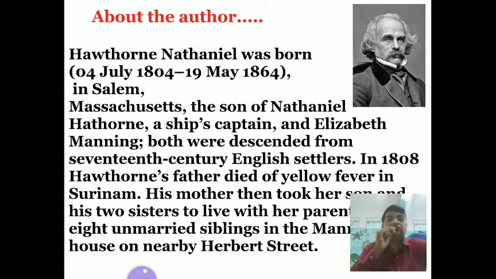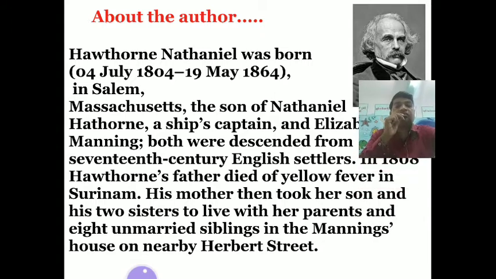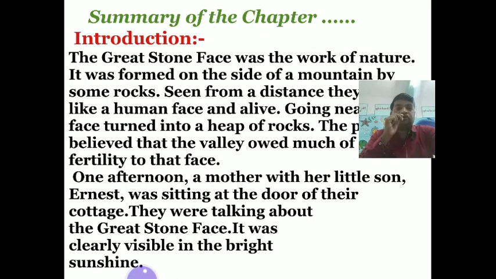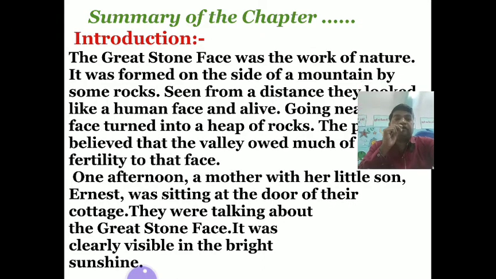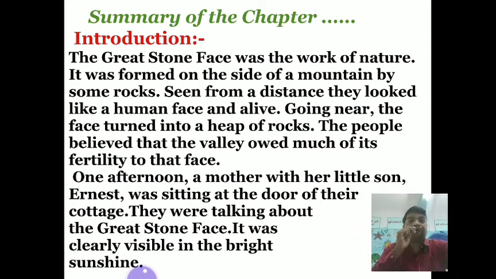His mother then took her son and his two sisters to live with the parents and eight unmarried siblings in the Mannings' house on nearby Howard Street. So, students, this is the short biography of the author Nathaniel Hawthorne. So, let's start the short summary of the chapter The Great Stone Face part one.